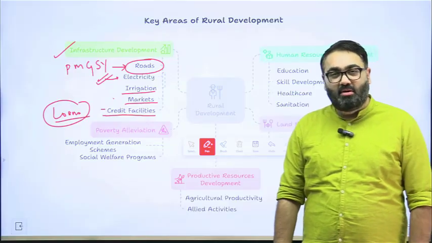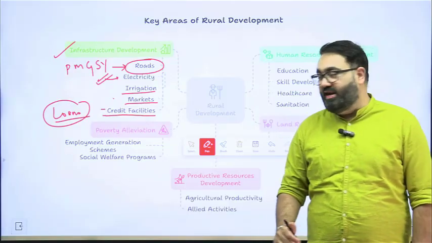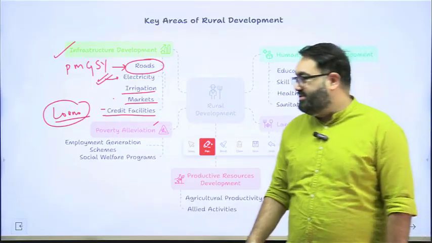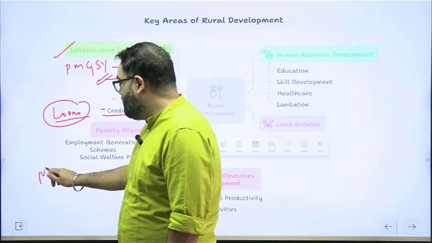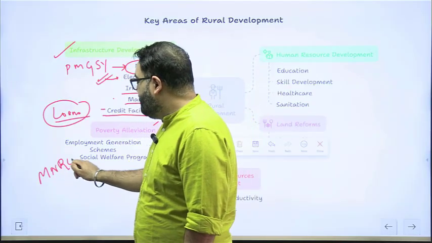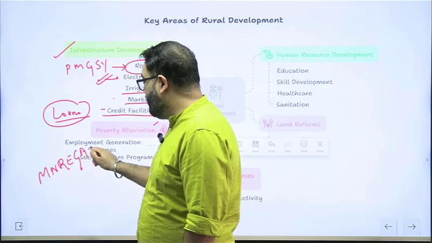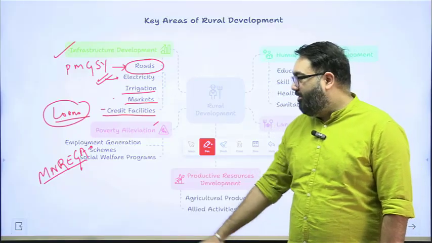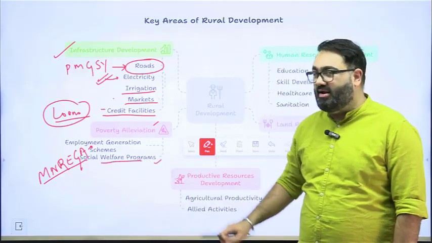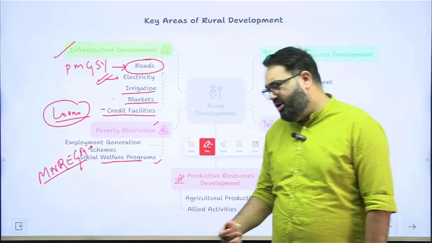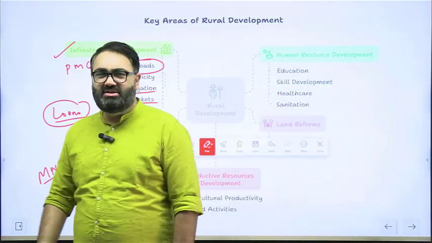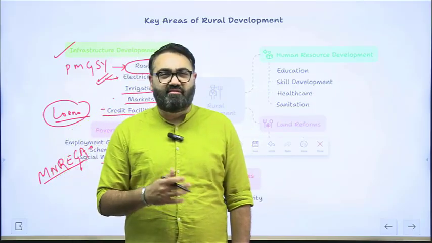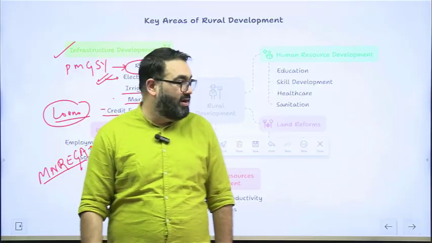The other problem and the focus area of the government for rural development is poverty alleviation programs. The government has launched a lot of employment schemes, MGNREGA being the most famous one, under which 100 days of annual rural employment is promised for unskilled manual labor. Apart from that, there are multiple social welfare programs that are running. Social welfare programs would include a lot of things such as creating drinking water facilities, making sure that social infrastructure like schools and hospitals, etc. are being built.